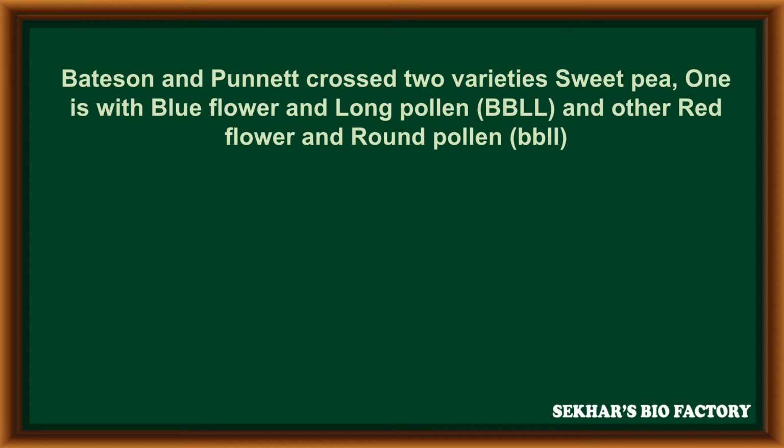Bateson and Punnett conducted a cross between two varieties of sweet pea plant. One has blue flowers and long pollen grains, denoted with capital B, capital B, capital L, capital L, and the other plant has red flowers with round pollen, denoted with small b, small b, small l, small l.